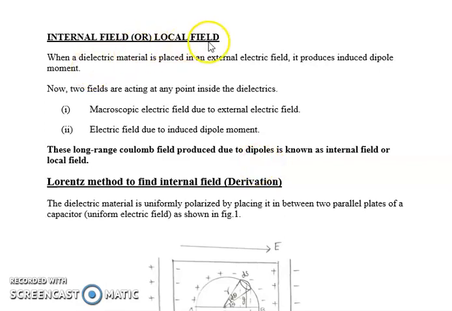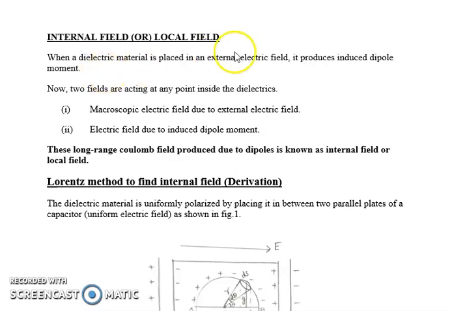Internal field, otherwise known as local field. So let us consider a dielectric material. When an electric field is not applied to a dielectric material, the positive charge center and the negative charge center coincide, meaning they don't separate. The charges will not get separated.